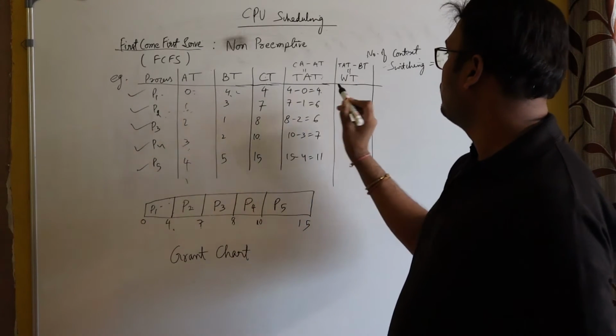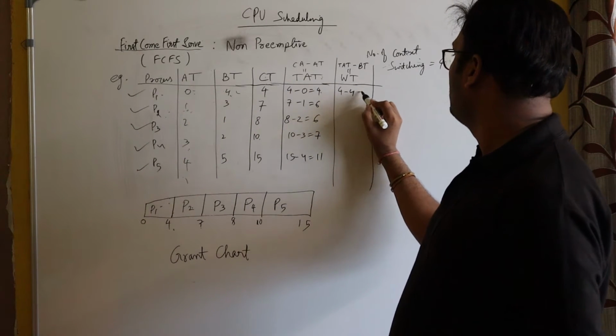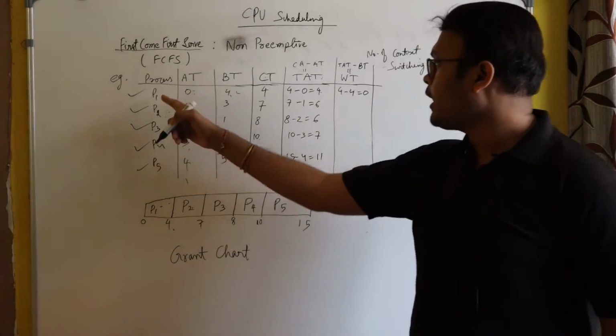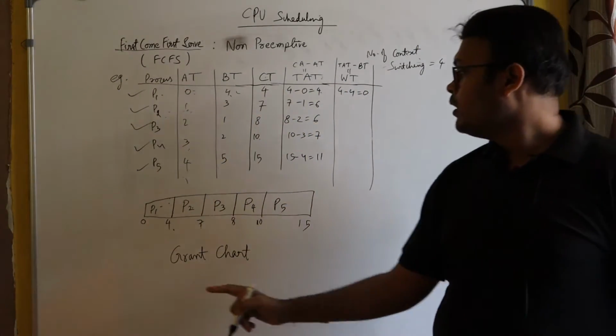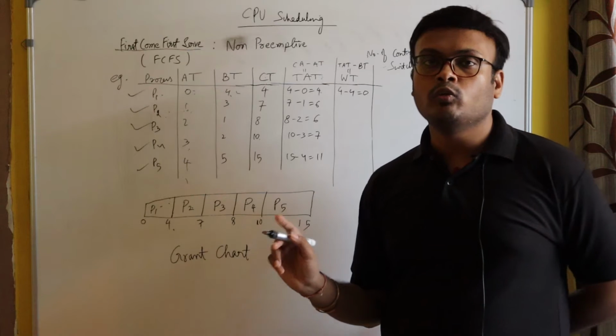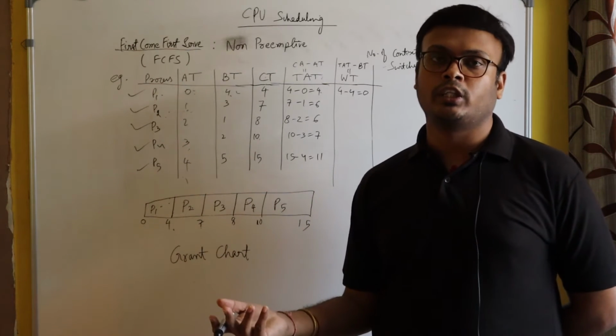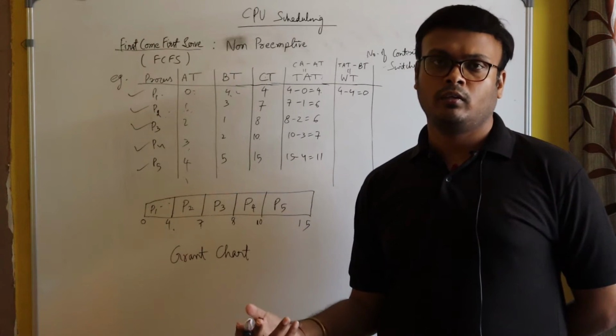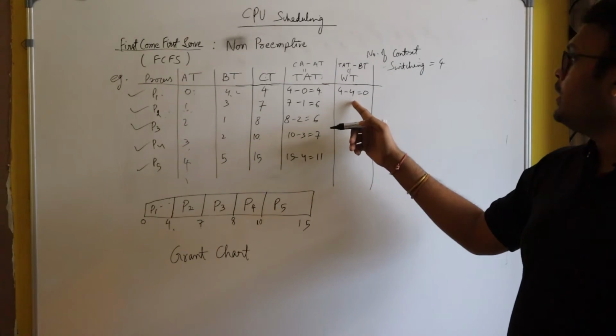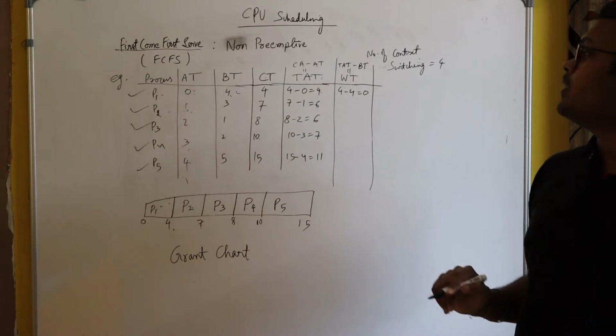What is the burst time? 4. 4 minus 4 is equal to 0. So you can notice the waiting time of process P1 is 0. Why? Because just after entering the ready queue, it immediately got scheduled. It didn't have to wait. So that's why the waiting time of P1 is 0.